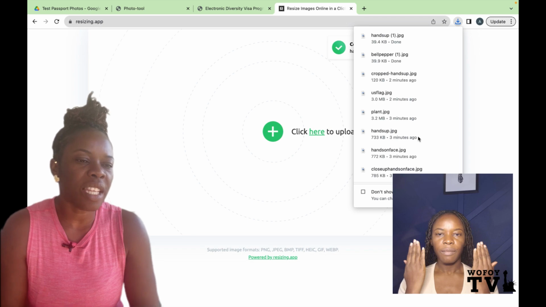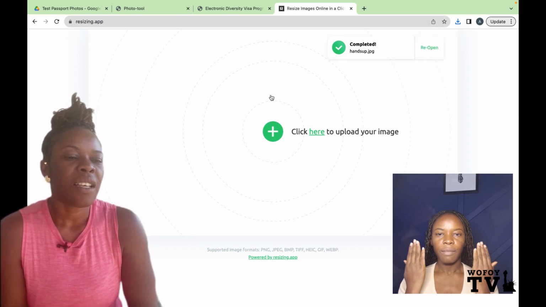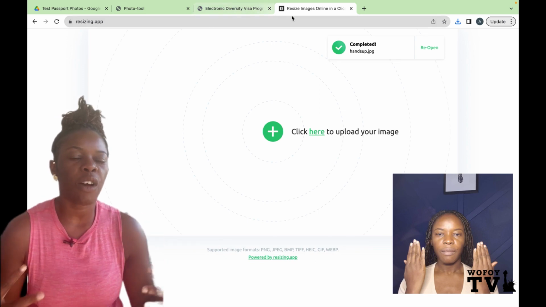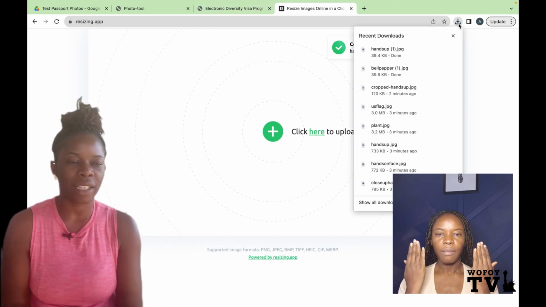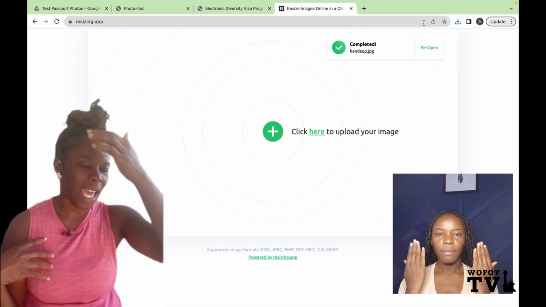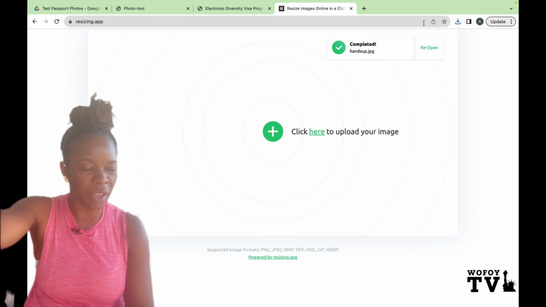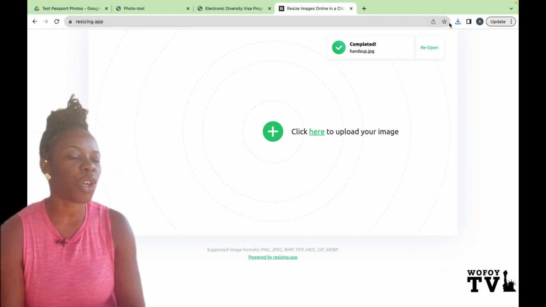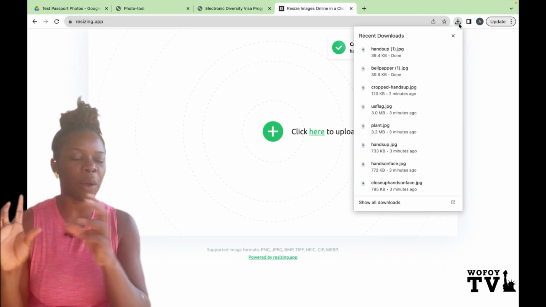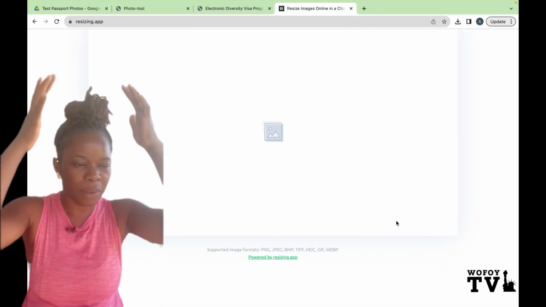But guys, one thing that you must understand is that for some of these photos, the composition may not be correct. Like the one that I was in, you can see that the top of my head, it's too large. There's a lot of empty space above my head. So you have to adjust your photo and crop it on your phone a little bit to make sure that you are not leaving too much space above your head.